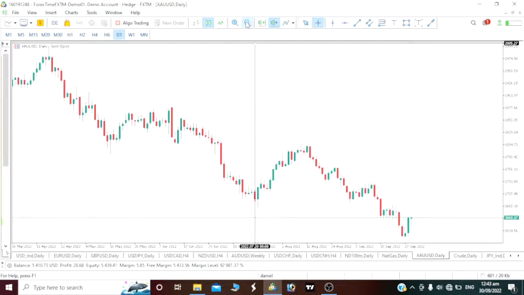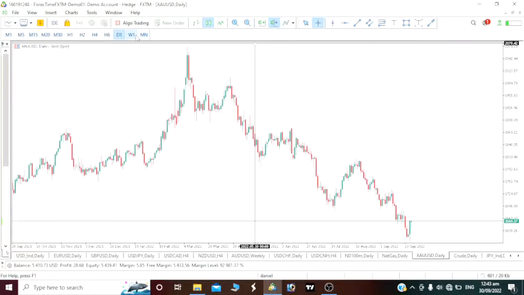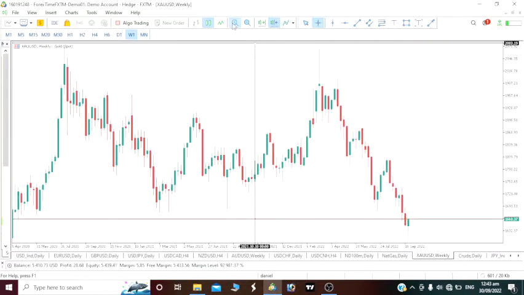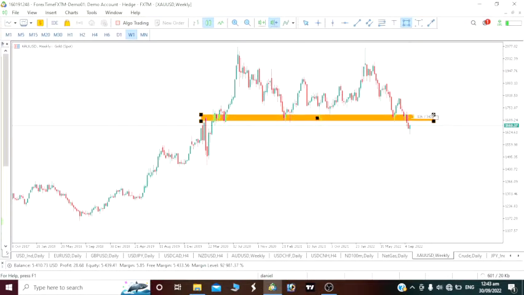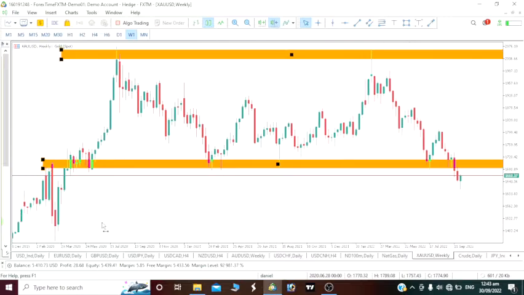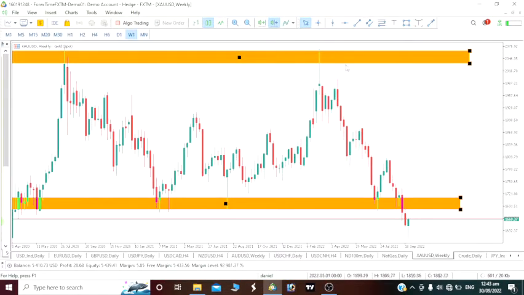right? Now in order to be able to do so, we would want to see this movement from the weekly time frame aspect of it. So let's analyze some key levels here, which I will be taking as a key level, right? We can take here also as a key level. We saw that once the price rolled up, it came to this level, then it dropped. Then we also rolled up again, hit this level here, and a drop happened.